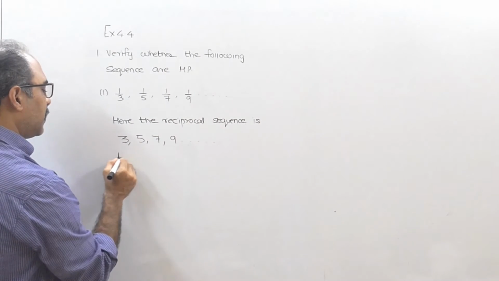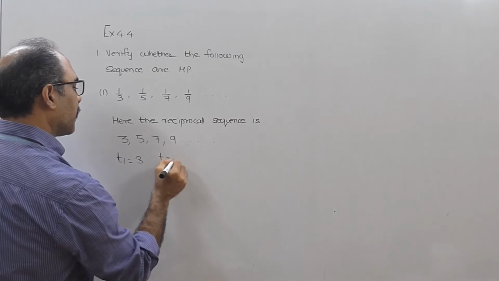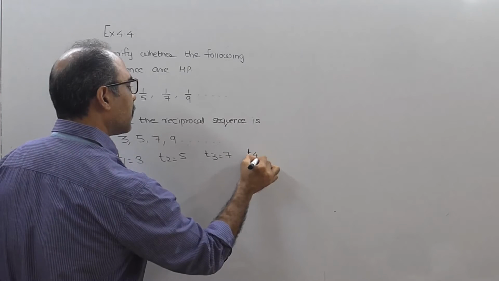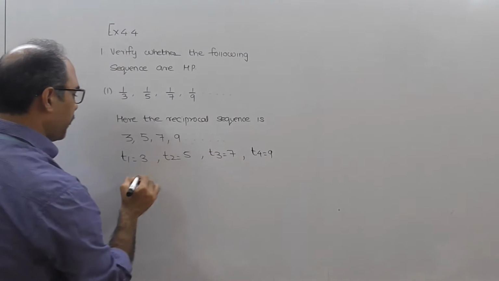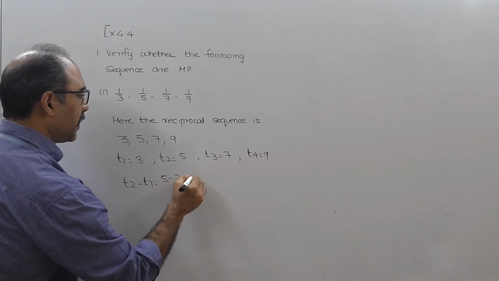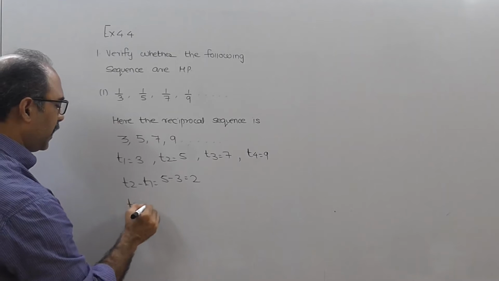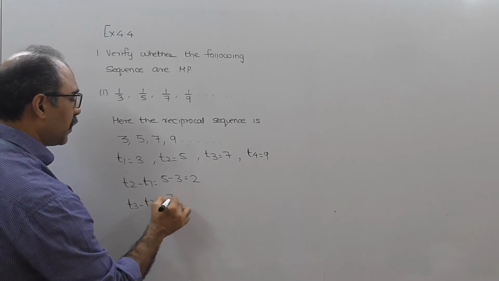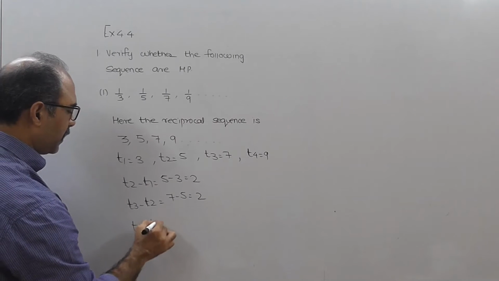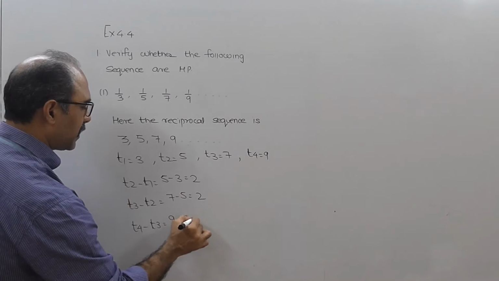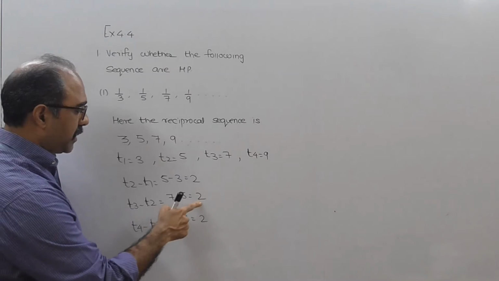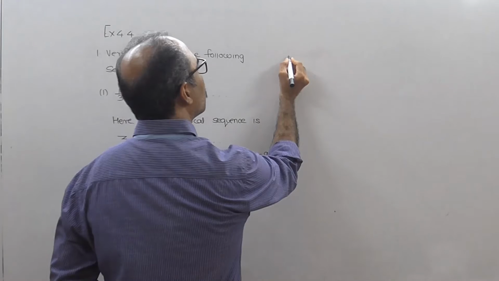So I will say that T1 equals 3, T2 equals 5, T3 equals 7, T4 equals 9. Then I will do T2 minus T1, that is 5 minus 3 equals 2. Then T3 minus T2, that is 7 minus 5, also equal to 2. Followed by T4 minus T3, that is 9 minus 7, also equal to 2. So T2 minus T1 is 2, T3 minus T2 is 2, T4 minus T3 is also 2.